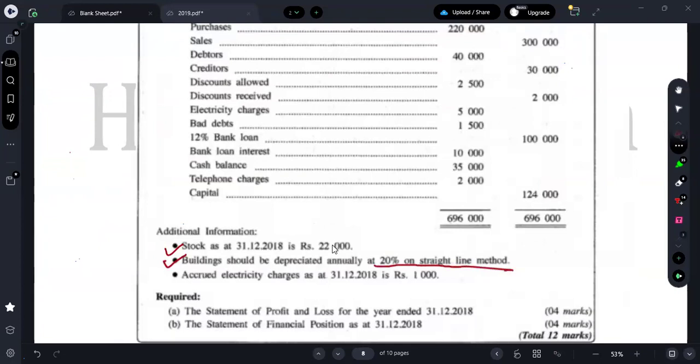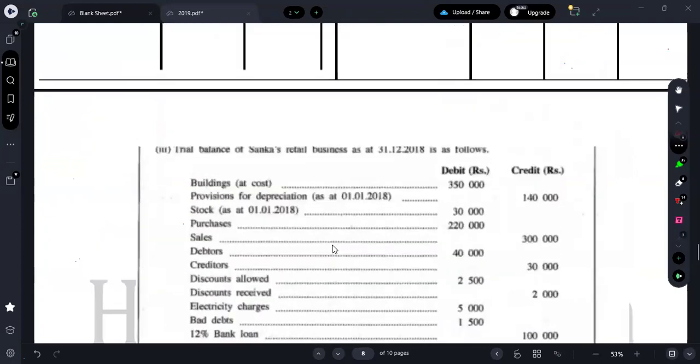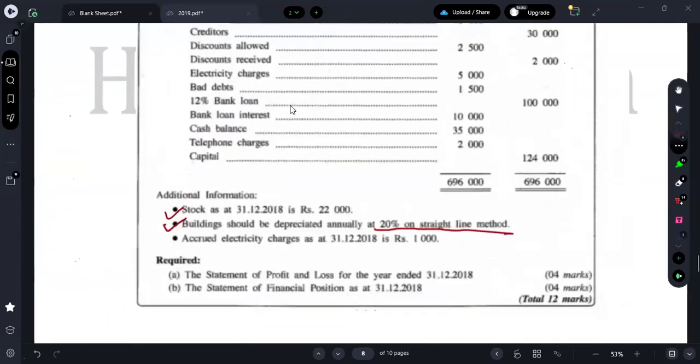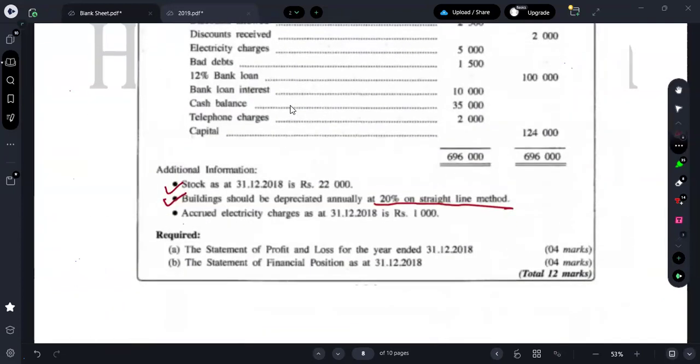So sir, is it important to have 4 columns in the statement of profit or loss? No, with 2 columns you can do, right? It's not a matter of the number of columns. It's the way you have recorded. Do with 2 columns, it's easy. Just record everything in the first column and take the total for the second column.